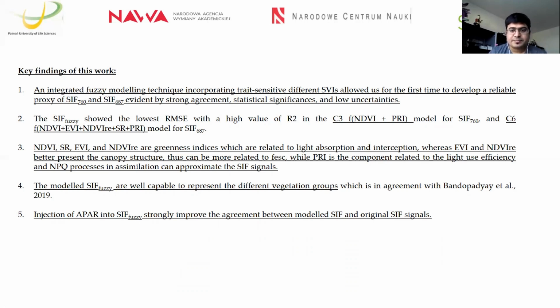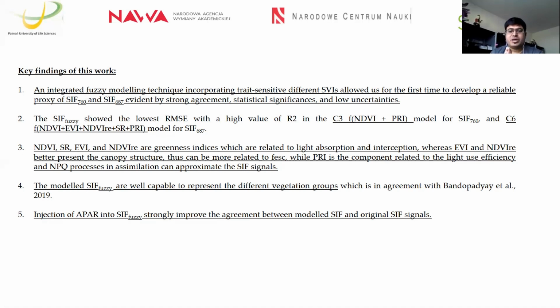The third point is very important for our findings. We found that NDVI, simple ratio, EVI and NDVI RE are mainly greenness indices that are highly related to light absorption interaction and canopy structure, whereas EVI and NDVI RE more represent the canopy structure, and FSK in combination with the PRI, which is mostly useful for light use efficiency and the NPQ process, can, if we assemble them in the proper way, approximate the SIF signals up to a certain level.